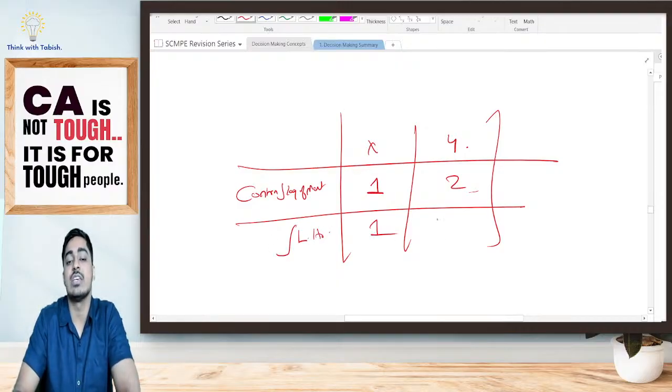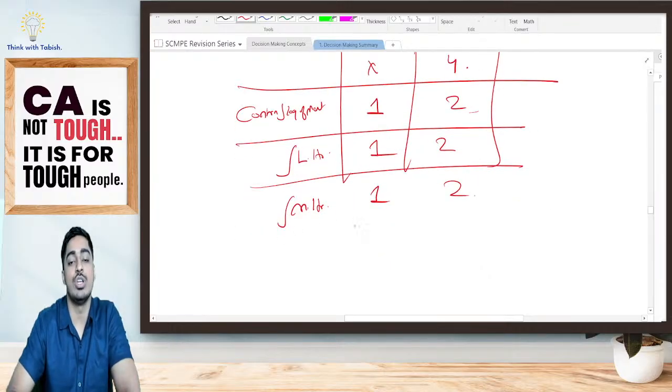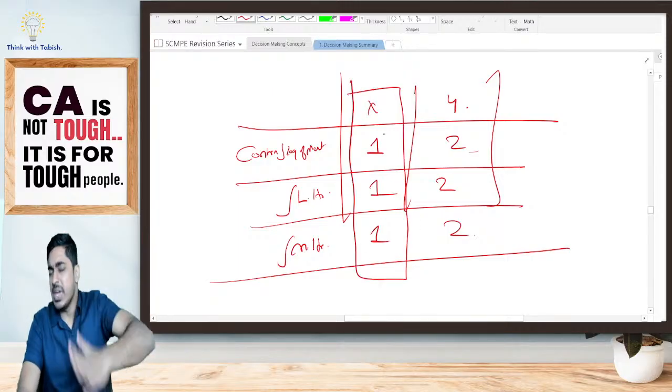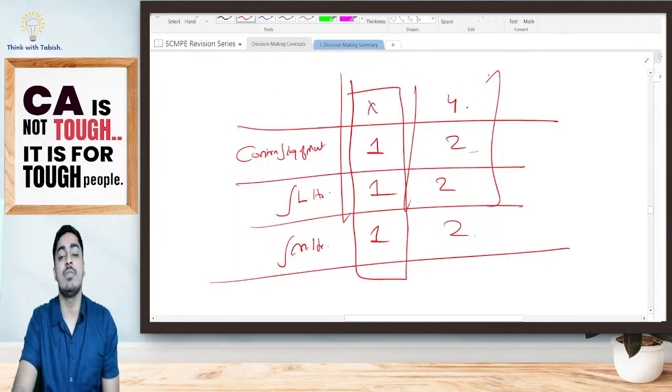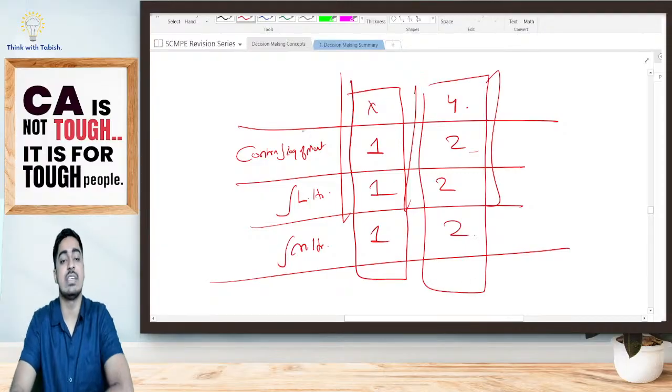Here also I got rank 1 and 2. Again, my machine hour is also a limiting factor. Again I calculated, and again I got rank 1 and 2. That means what is going to be my priority, students? My priority is very simple. First I will produce maximum X. After that, if I have any time, I will produce Y. Yes or no? So either you have a single limiting factor.